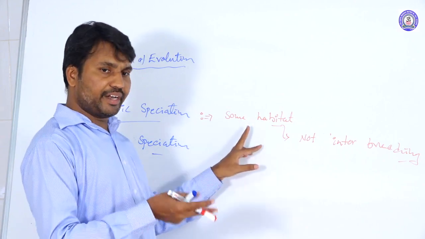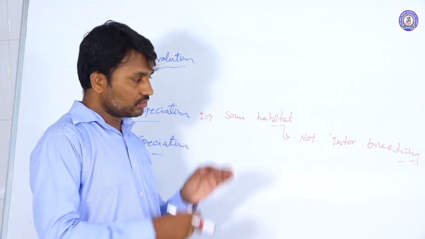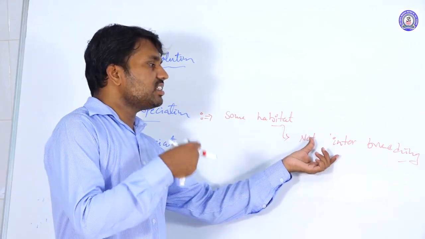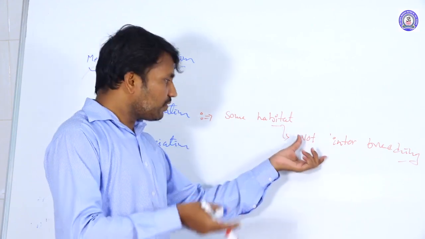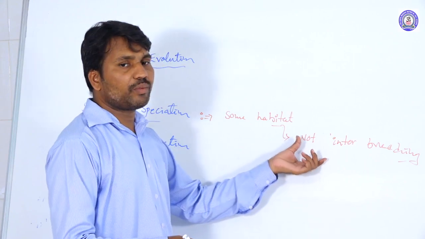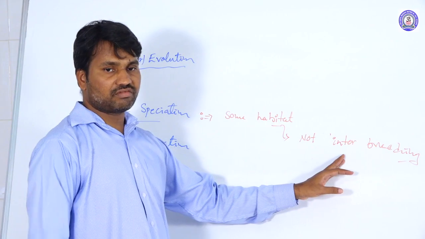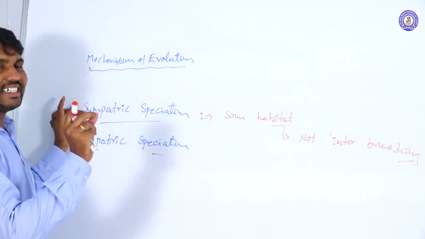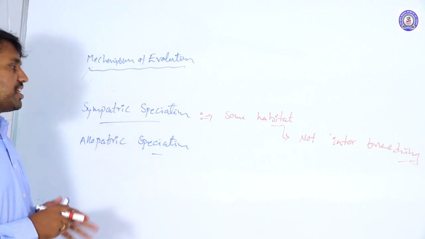They are able to interbreed among themselves, but they are not interbreeding. They are separated. So they are not interbreeding with their population. After a number of generations, they separate from the original population and behave as a new species. This type of speciation is called sympatric speciation.